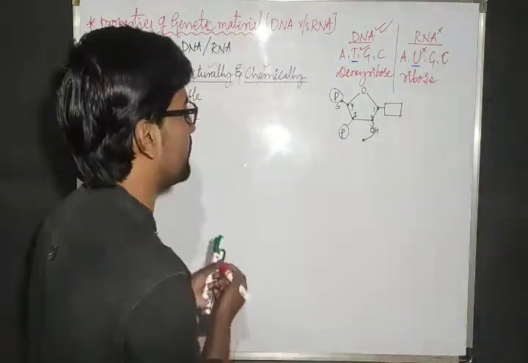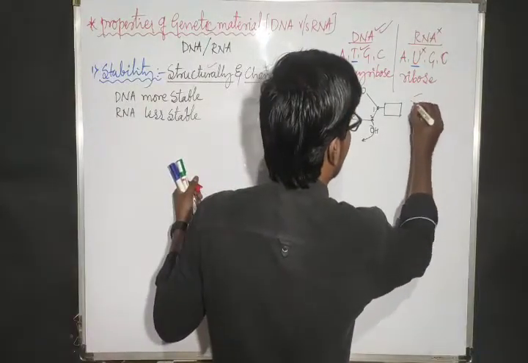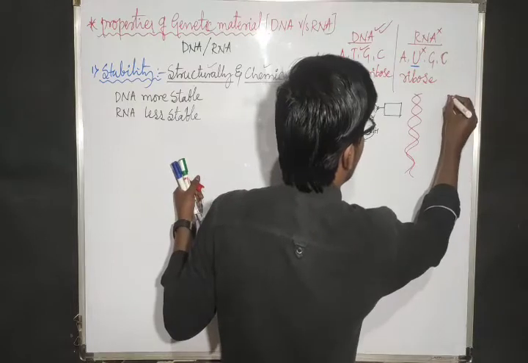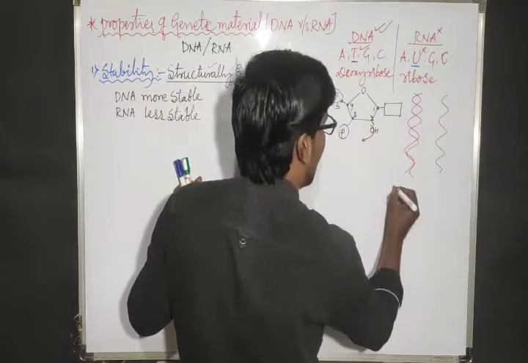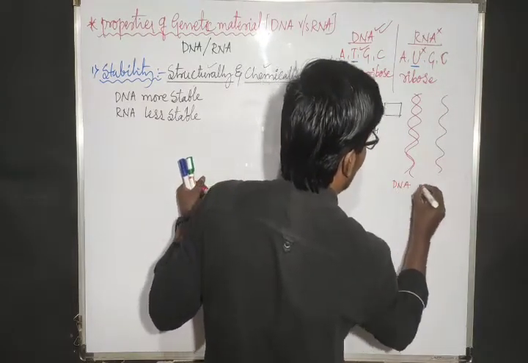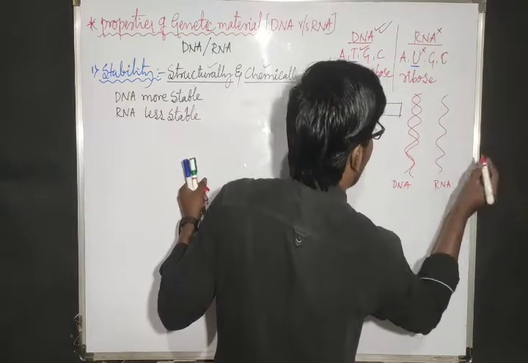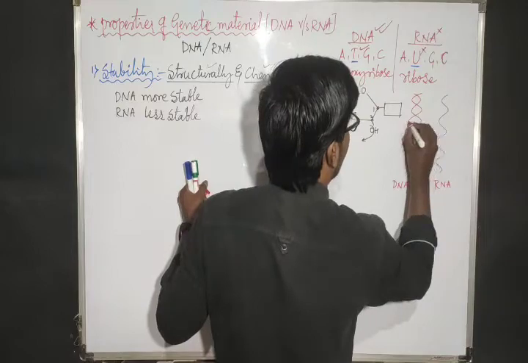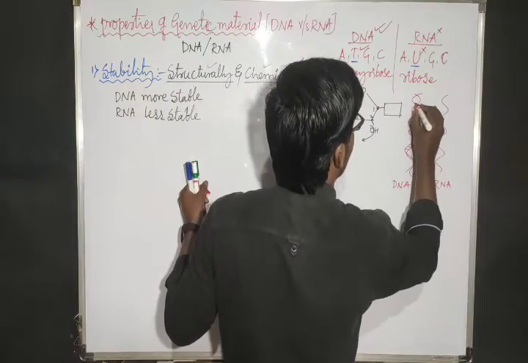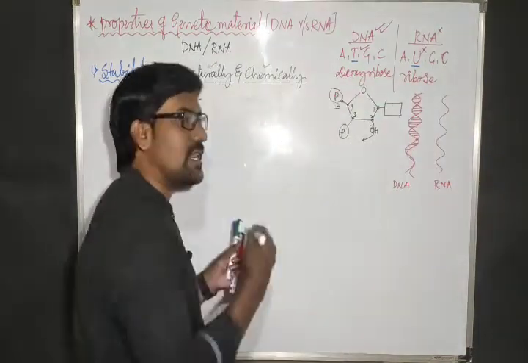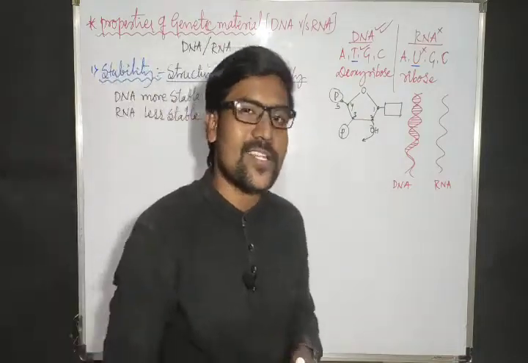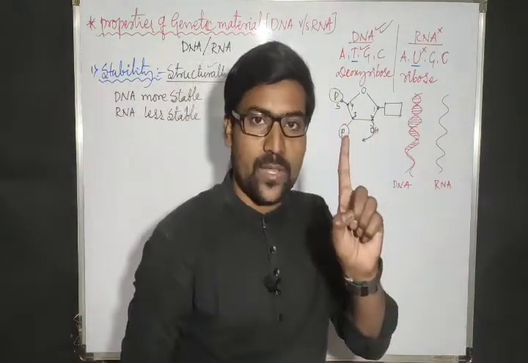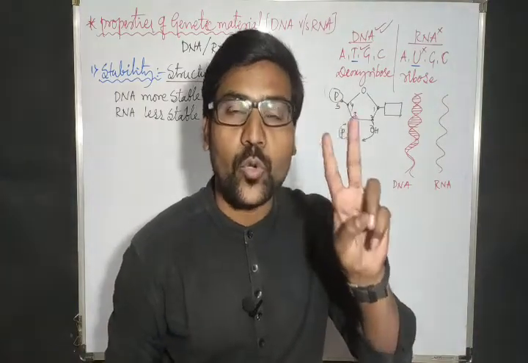How? See here the question. If we consider this one as DNA, and the next one as RNA, we have the nucleotides. What are those center lines? Not just nucleotides, base pairs. So here one line indicates one base pair. One base pair is made up of two nucleotides.